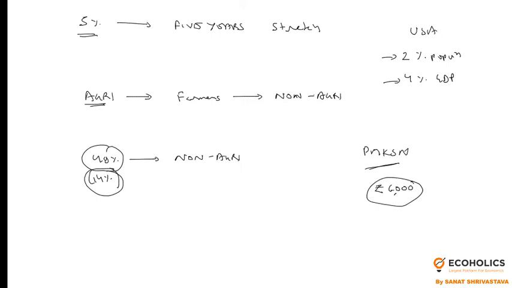Now from this 6,000, what's the best thing? The center should give a substantial sum to those farmers who leave, or who are ready to leave, the farming activity. Give these kinds of incentives so that people will leave agriculture for the non-agriculture sector. Now why I am saying this, I'll explain in a minute.